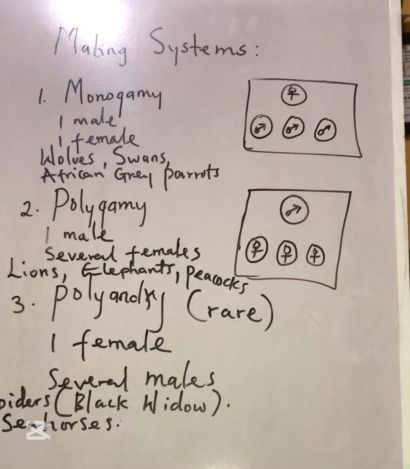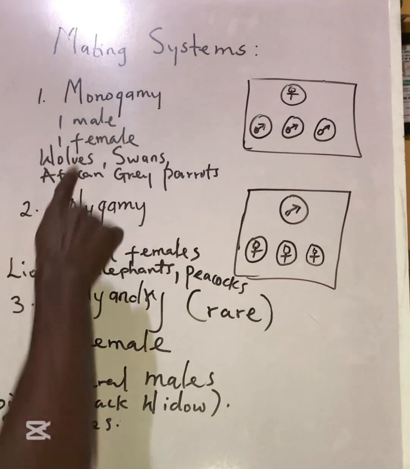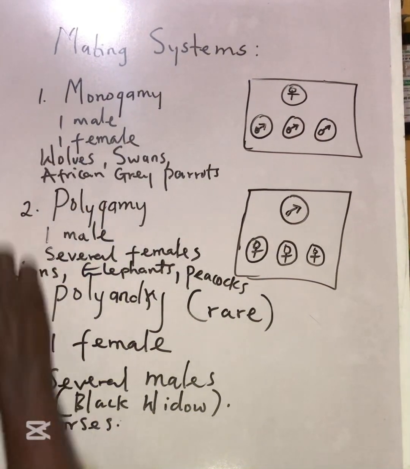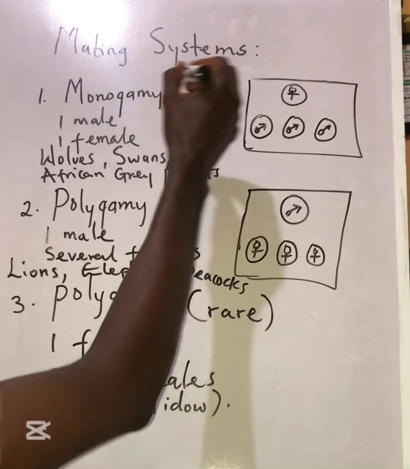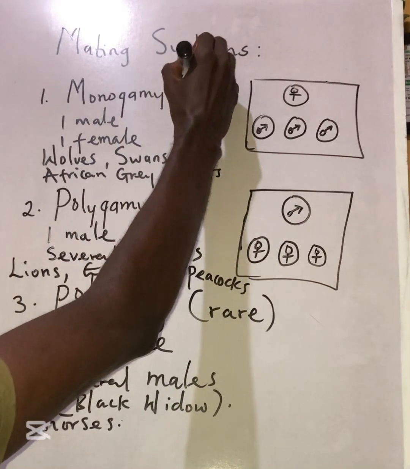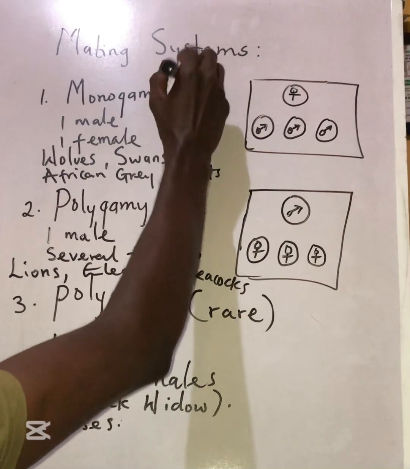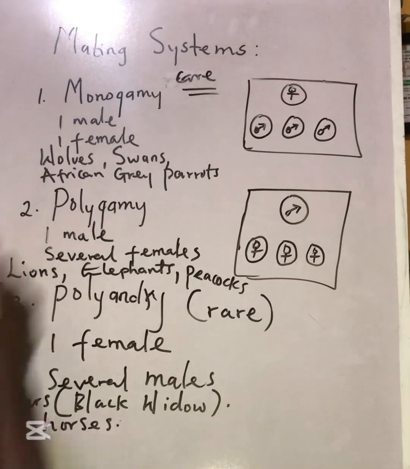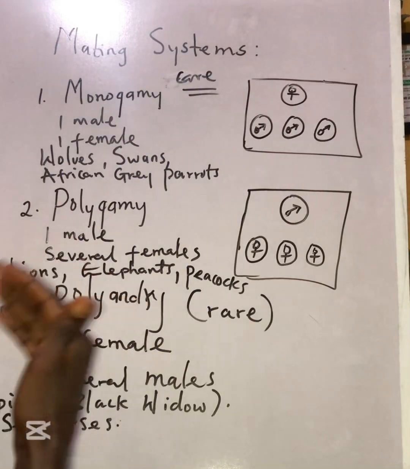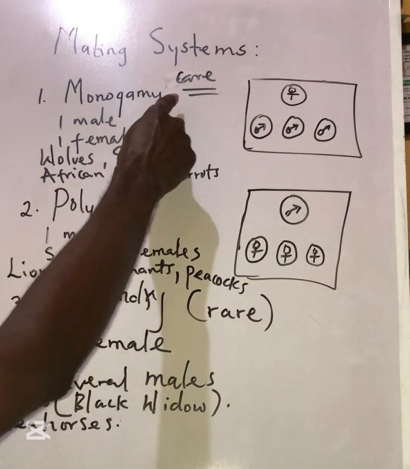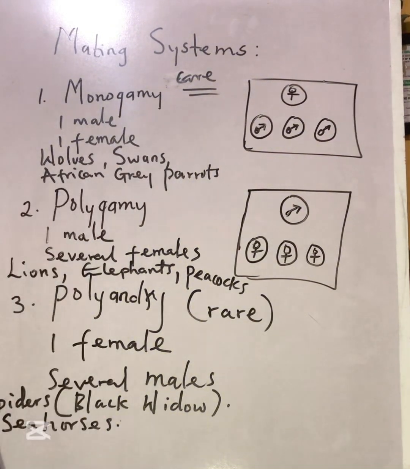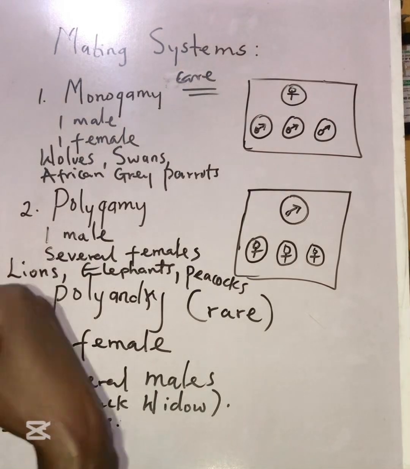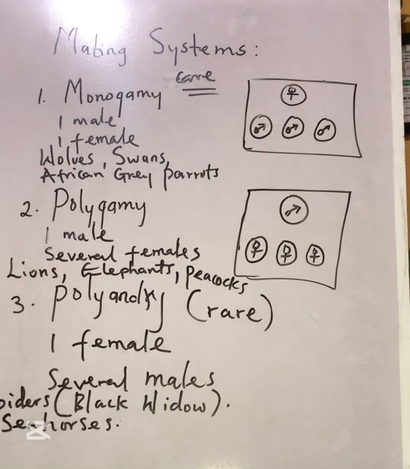afterwards. So what are some advantages and disadvantages? In monogamy, we are having just one male and one female. So most times there is parental care. Not just one parent, the two parents share in the responsibility of taking care of the young, like in the wolves. The wolves have a strong pair bond, so there is parental care in monogamy.